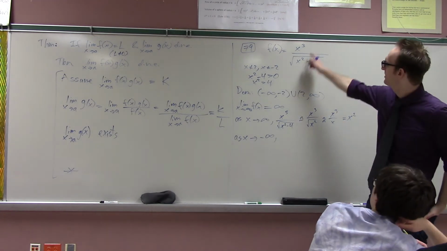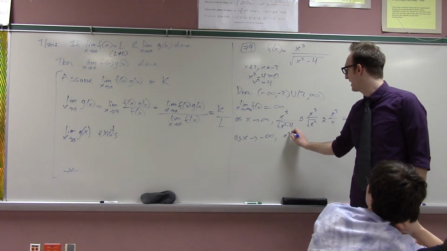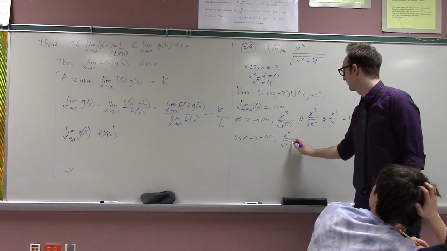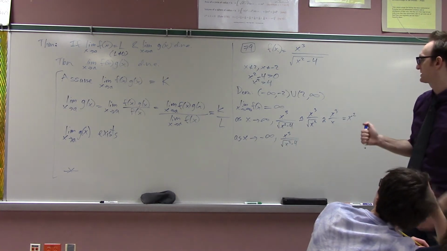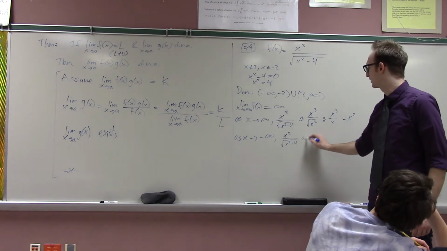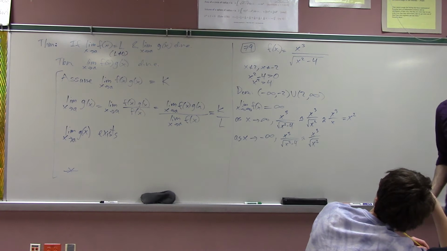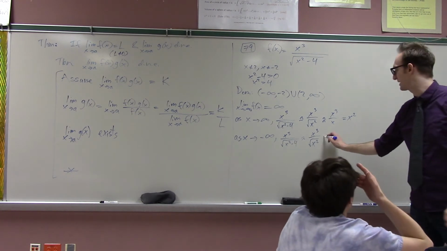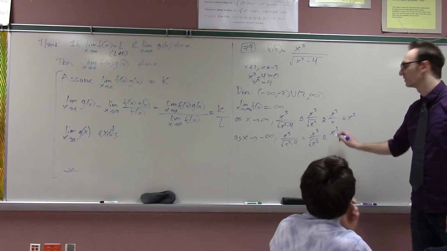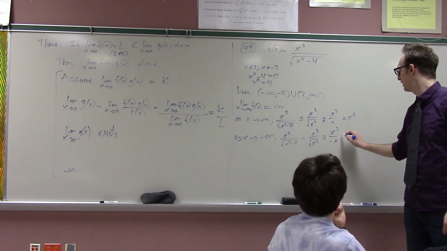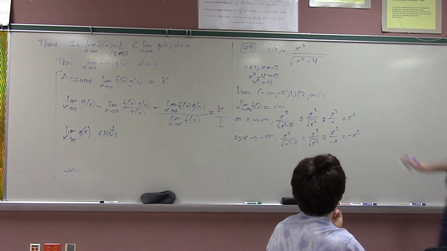Now we just have to be careful about the signs. This is going to be x cubed over, well, I'll just do it out. So x cubed over root x squared minus 4 is now looking a lot like x cubed over root x squared. But root x squared when x is negative is actually negative x. So this is negative x squared.